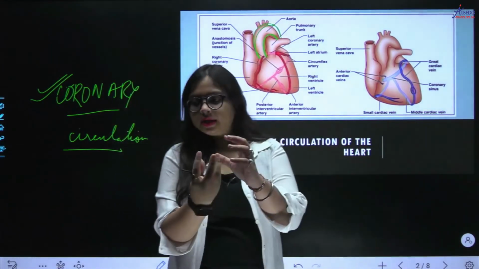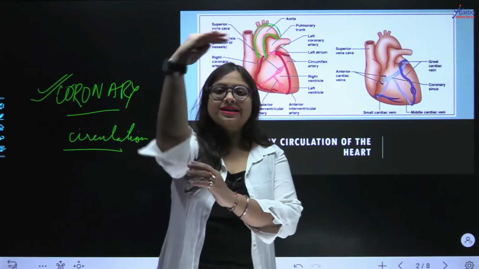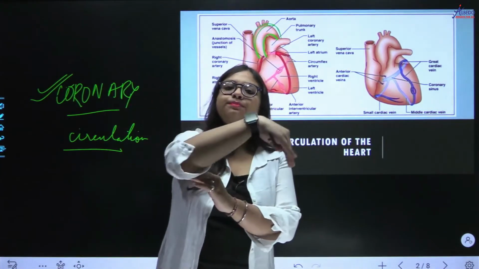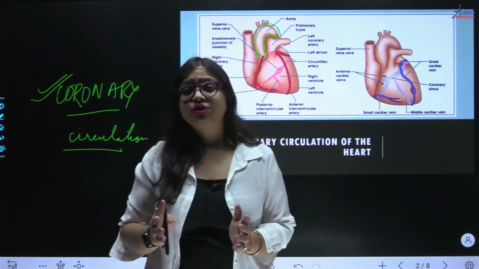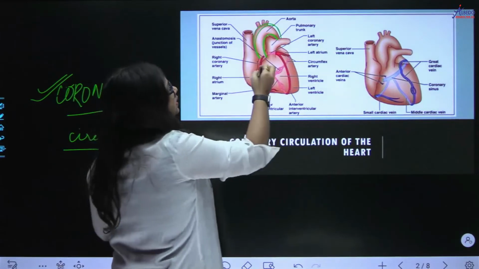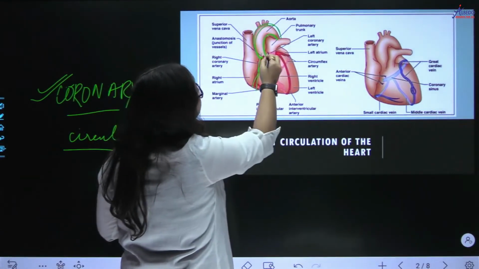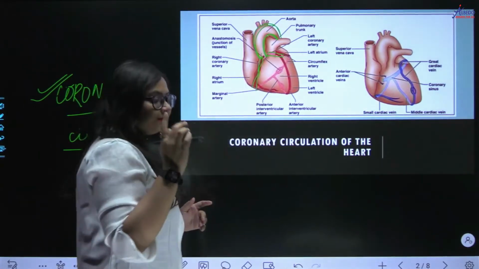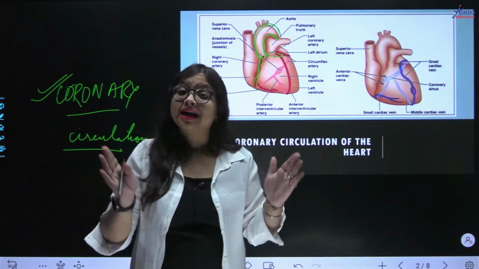When the aorta comes out of your heart, it makes an arch like this, which is why that part is called the arch of the aorta. There are many branches of the arch of the aorta, but the first branch is the coronary artery. So the first artery originating from your aorta is your coronary artery.